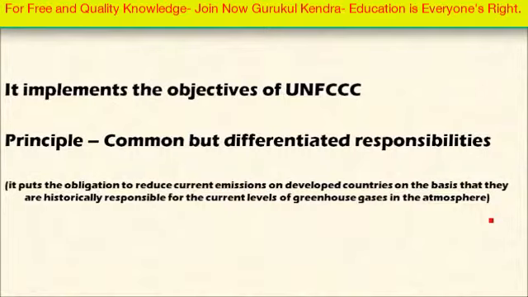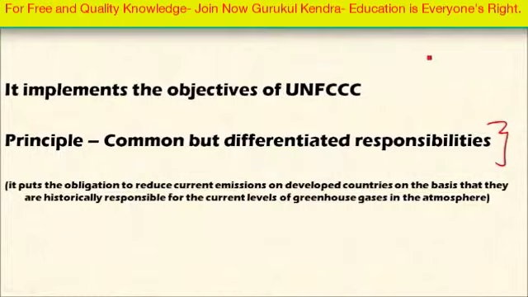This Kyoto Protocol implements the objectives of UNFCCC, that is reducing global greenhouse gas emissions. It sets a legally binding obligation on the developed countries to reduce global greenhouse gas emissions. So why are only developed countries legally bound to reduce greenhouse gas emissions? Because of the principle of common but differentiated responsibilities. This means every nation has a common responsibility, but certain countries have differentiated responsibility because of their historic role in emitting gases into the atmosphere during the industrial revolution.